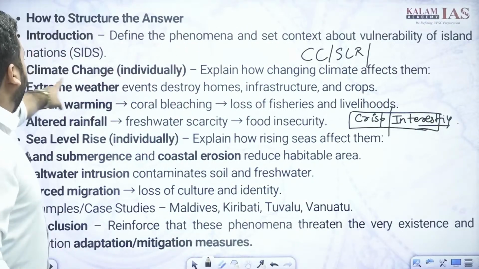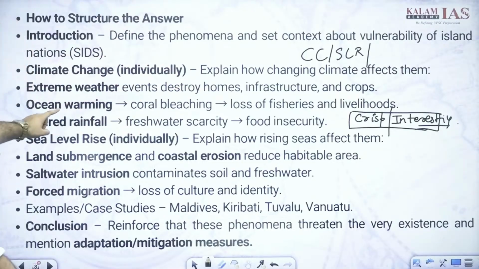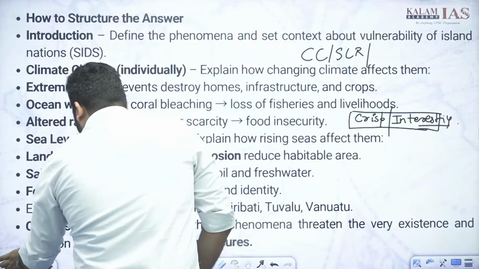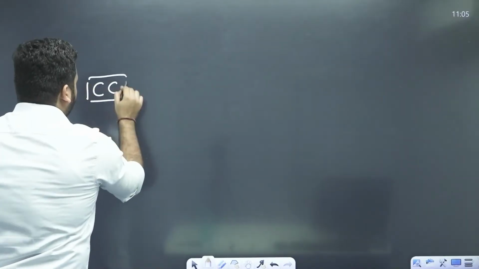Okay. Then climate change, how it is affecting. Then what will we do in climate change? Now let's think about how to think about certain things. For example, climate change: how is climate change affecting anything?